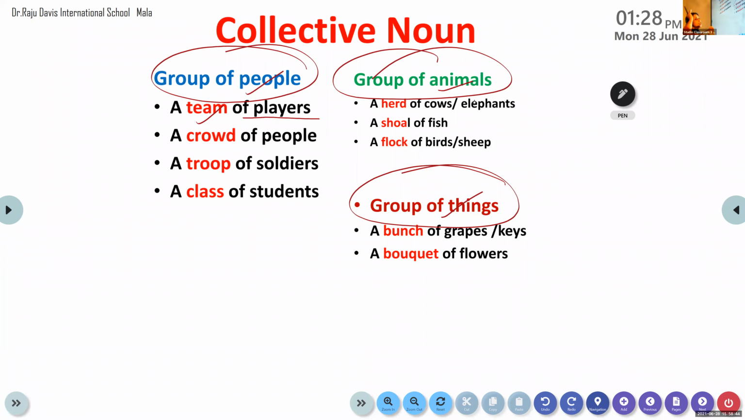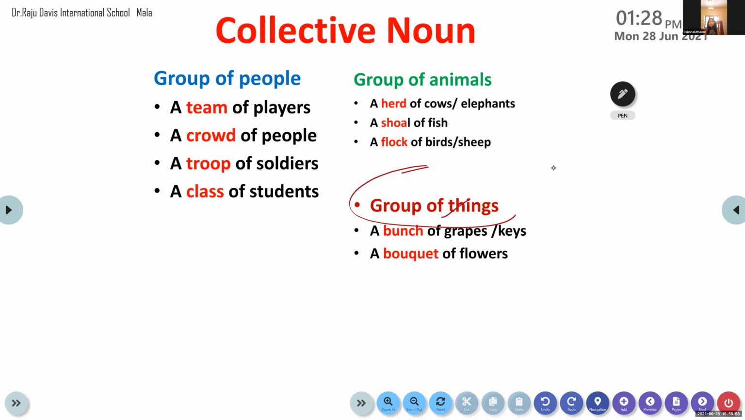So what is a group of players called? What is the collective noun used for players? A team of players. I told you collective nouns must be learnt by heart. A team of players. Okay, a team of players. Have you learnt it, all of you?